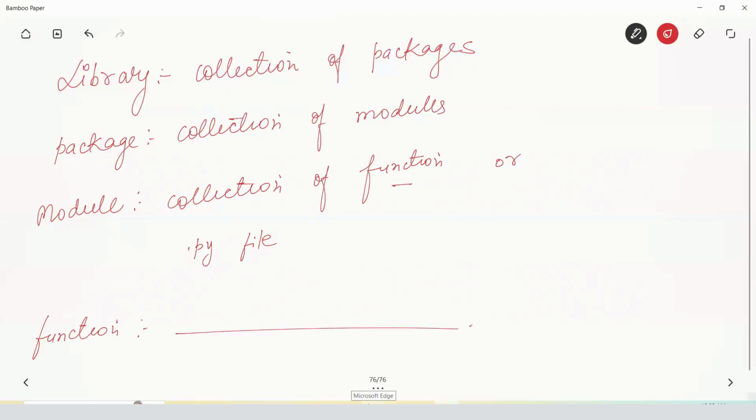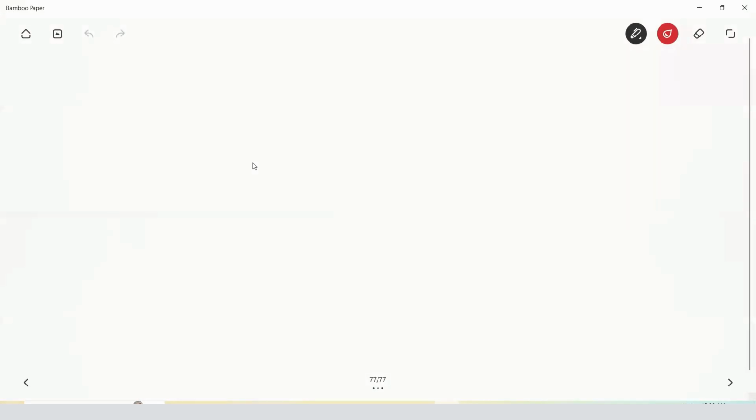So I'm starting with a package, how we can create our own package. If you're able to create a package, you can easily create a library, because a collection of packages becomes a library. So how can we create a package? A package is a collection of modules.